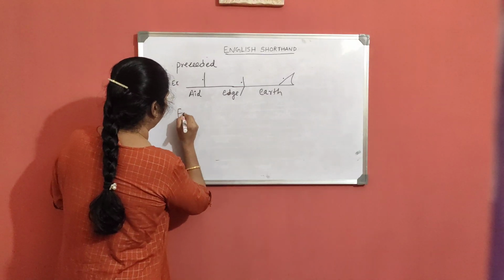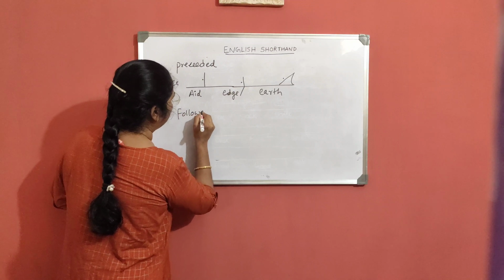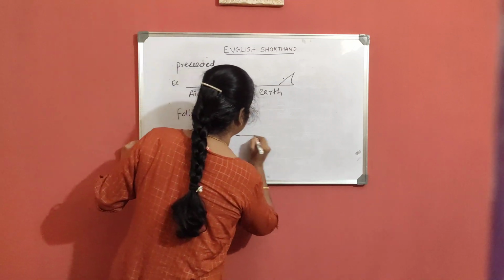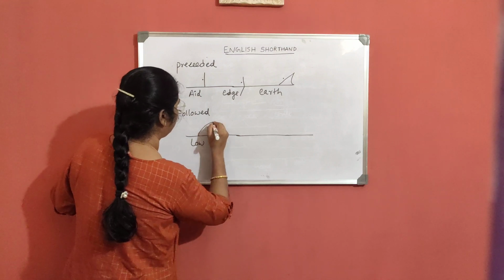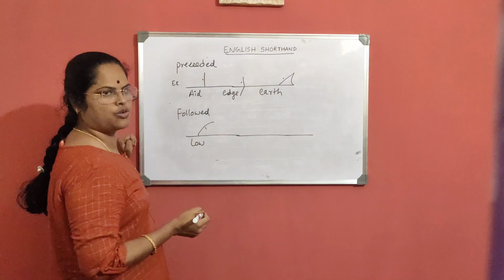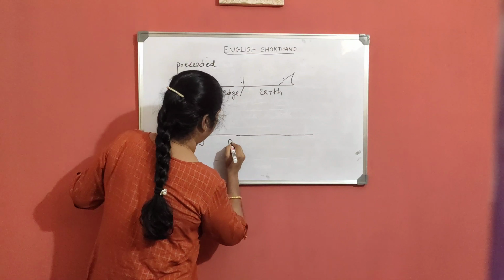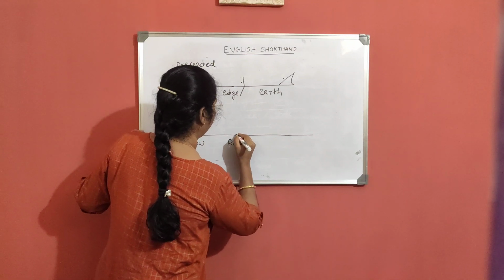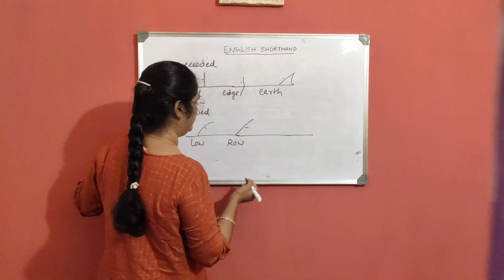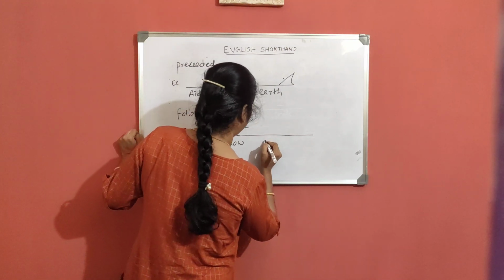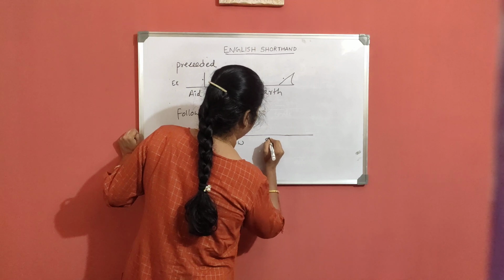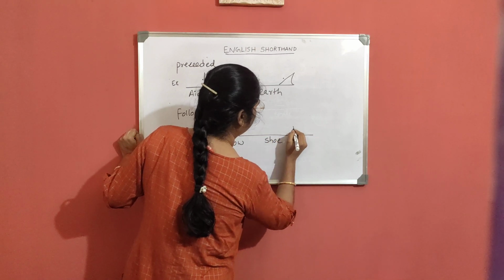Next, followed vowels. Examples: low, N after the stroke, row, then shoe.